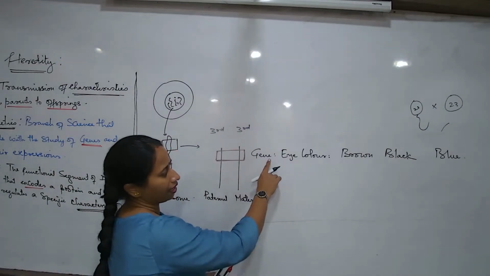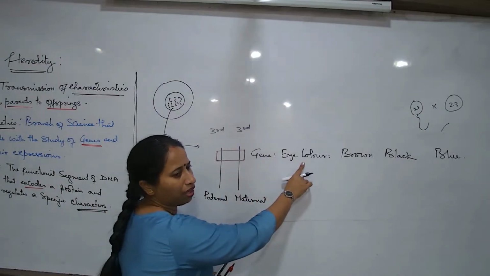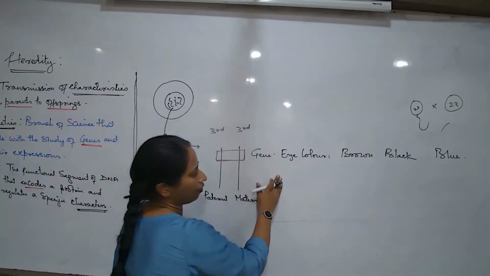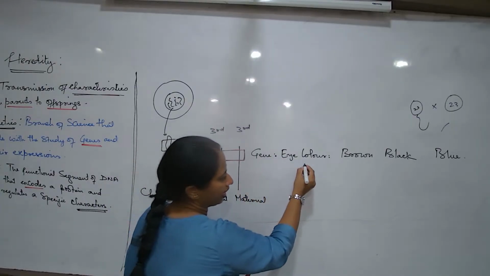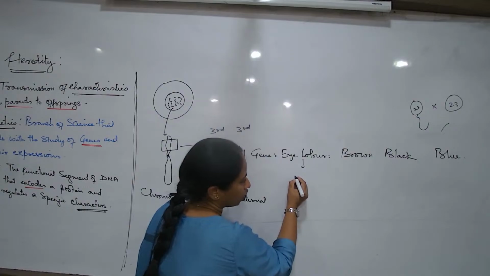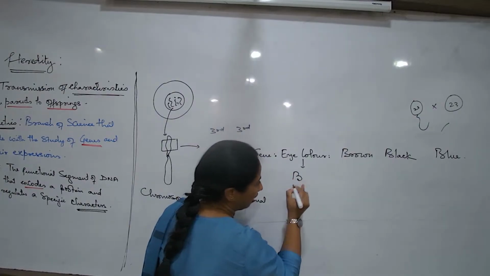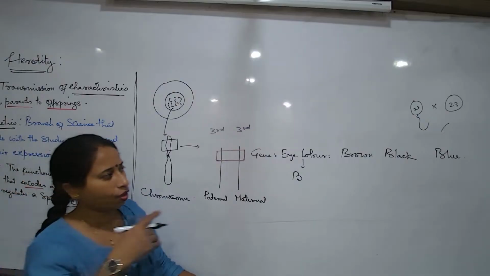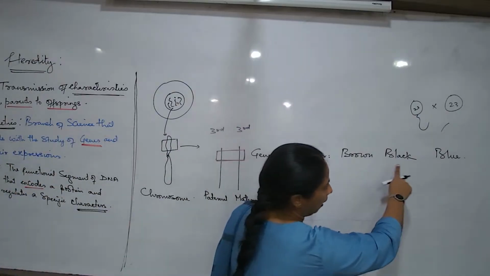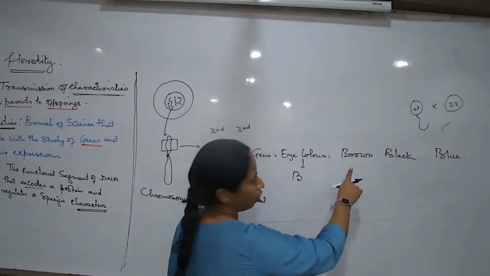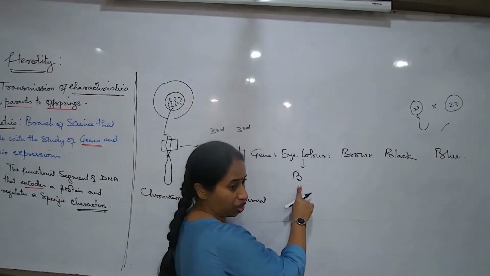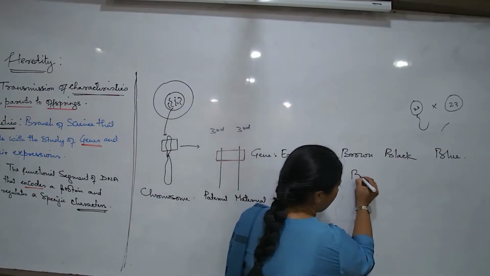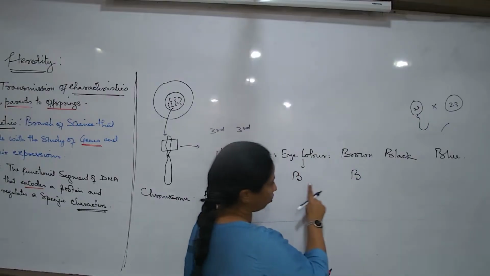So I'm saying that there is a particular gene which is regulating the eye color. Let us name that gene. The gene which is regulating the eye color, let us consider that as capital B. And what about the forms? Brown, black, blue. So this capital B, which is a gene, is present in different forms. So how will I write? The most common ones, I use the same letter.